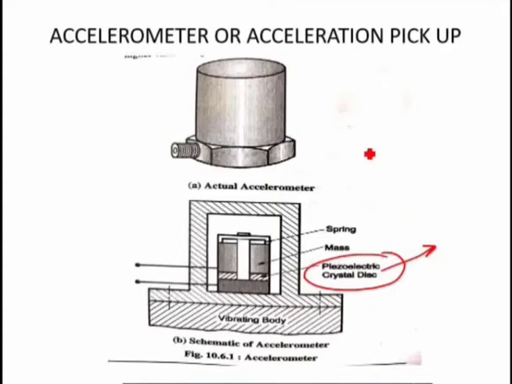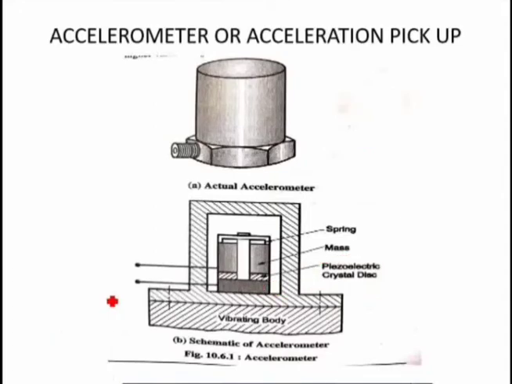And if the signals are very weak, we can use an amplifier to amplify them. This piezoelectric crystal has a high frequency range, that is from slightly above 0, or 0.1 hertz, you can go up to a few megahertz. So that is why this accelerometer is called a high frequency transducer.